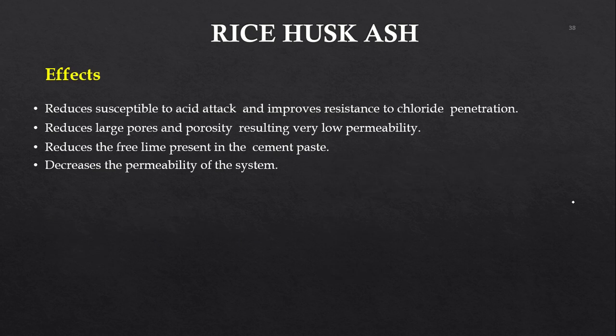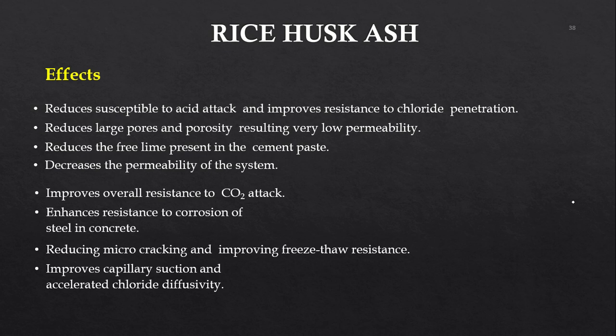So when rice husk ash is added to concrete, it reduces the effect of acids on concrete, and also it improves resistance of concrete towards chloride ion penetration. As I've told, RHA acts like a filler, so fewer pores, so more dense is your concrete, and hence less is your permeability.